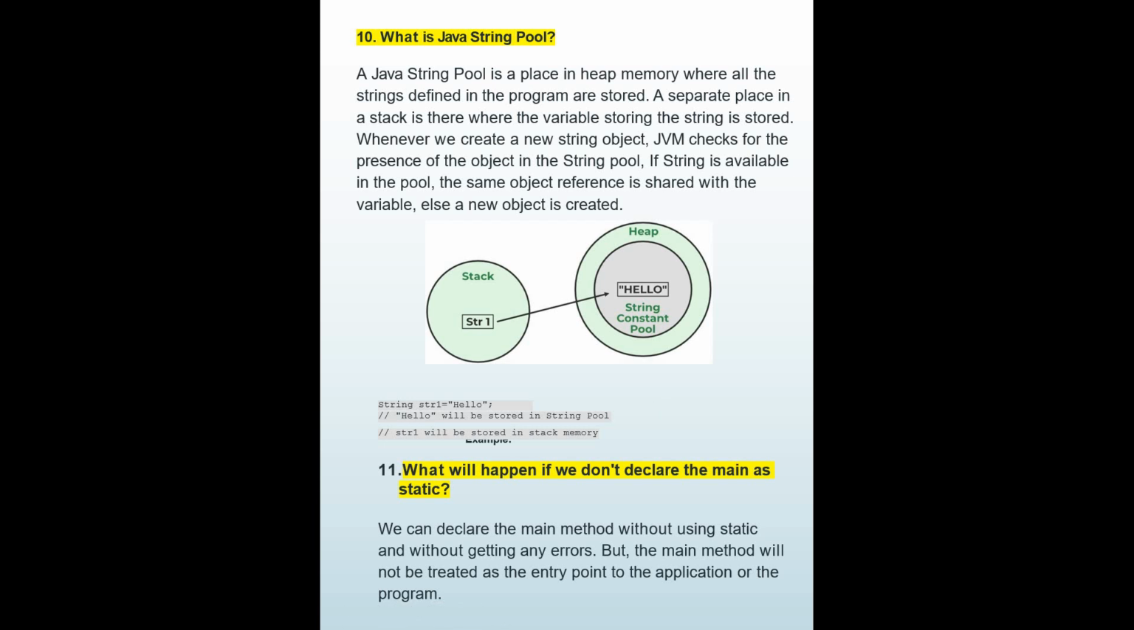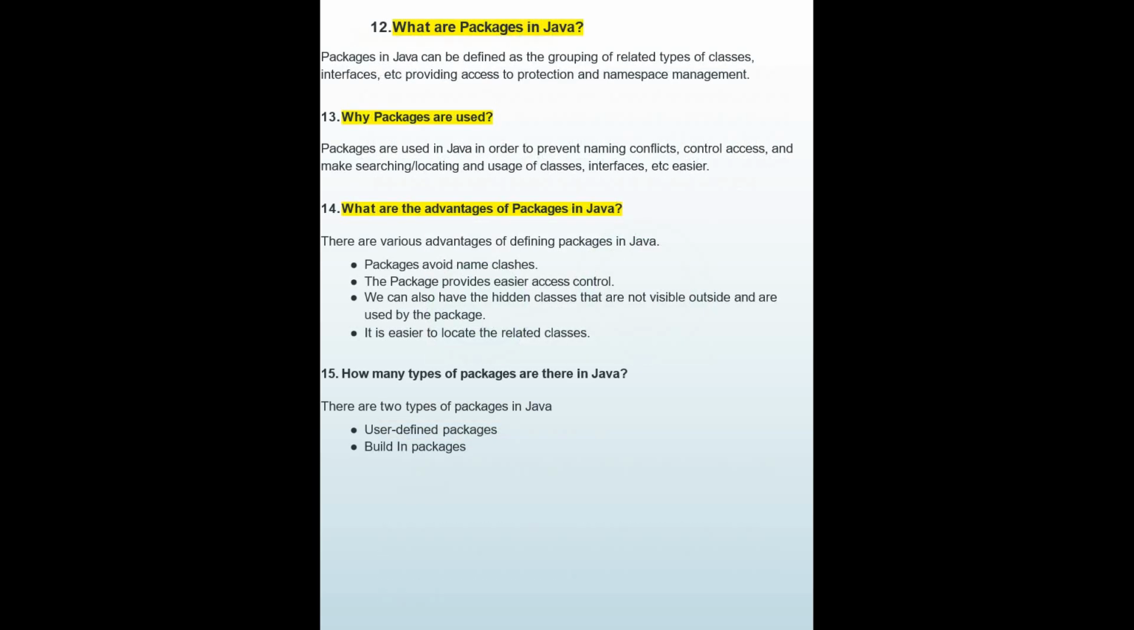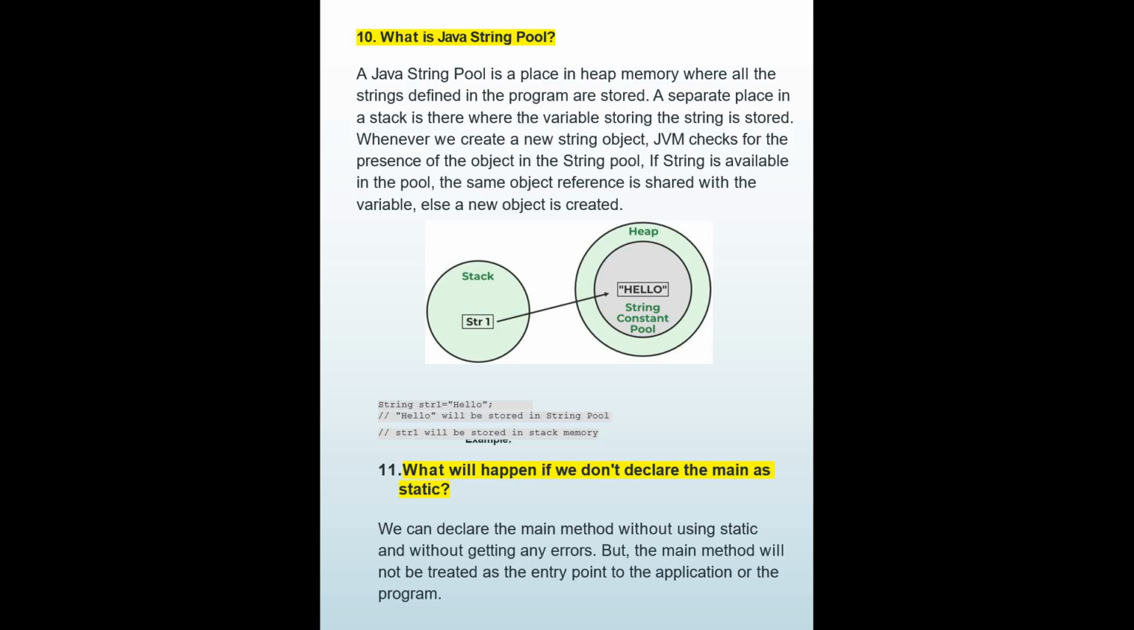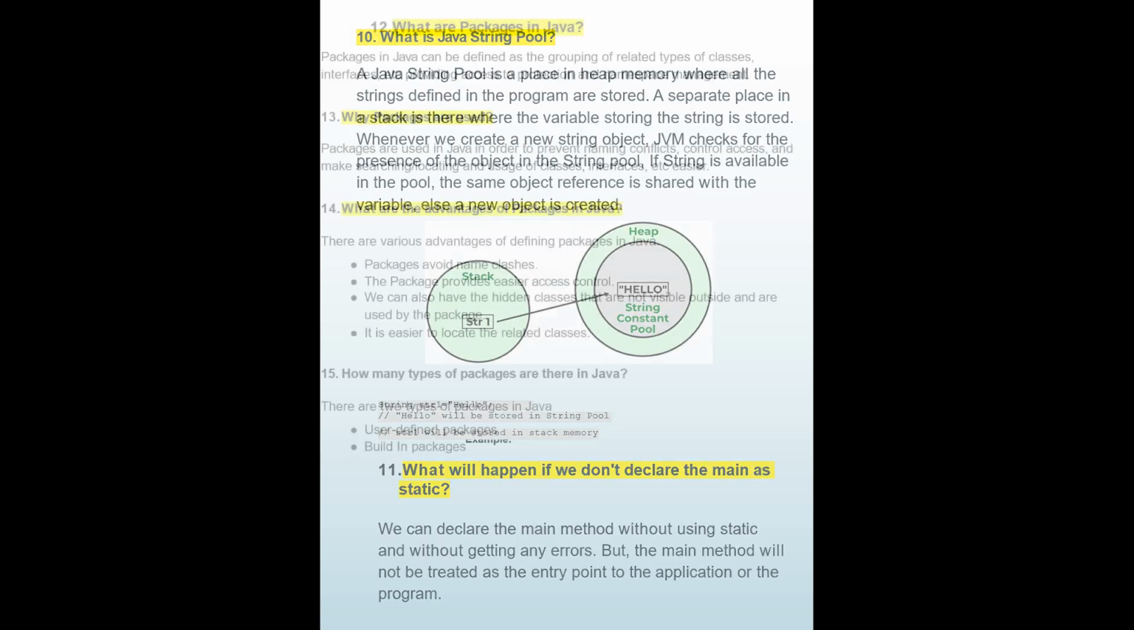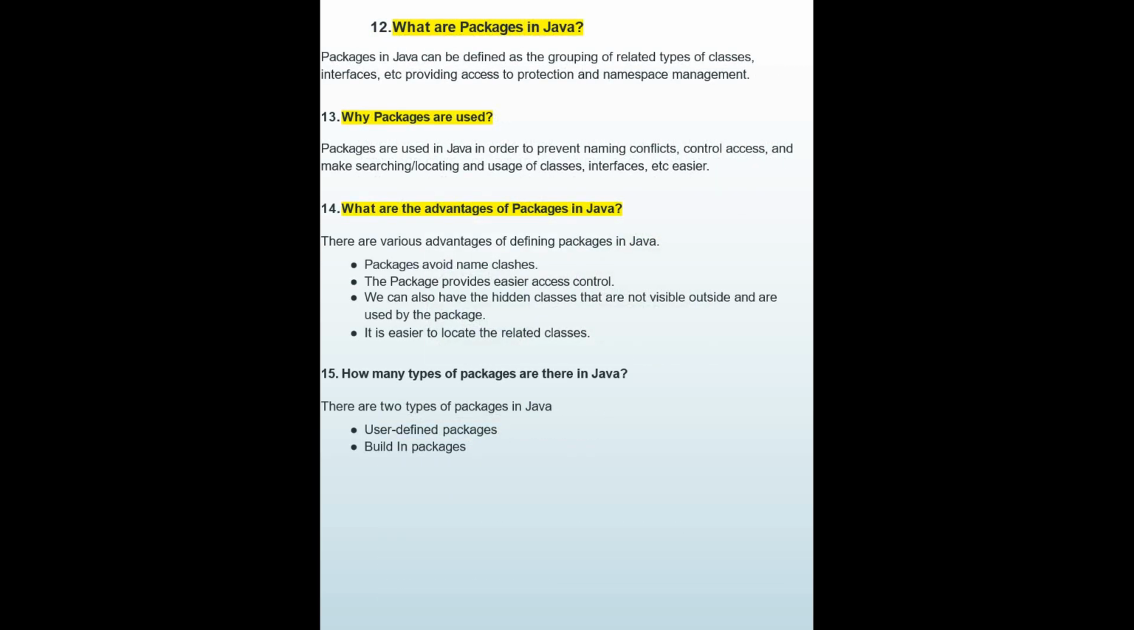What will happen if we don't declare main as static? We can declare the main method without static, right? We can do that without getting any errors, but the main method is treated as the entry point and JVM will always look for the main method. So at compile time you don't have any error, but at runtime you will get errors.